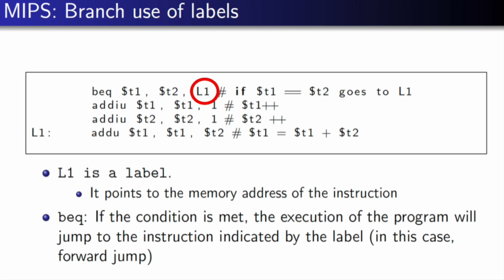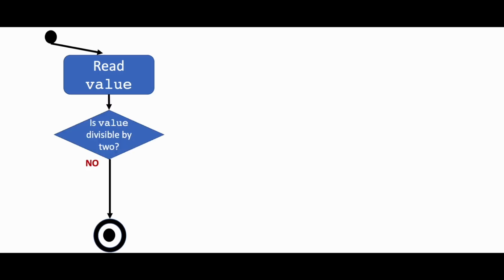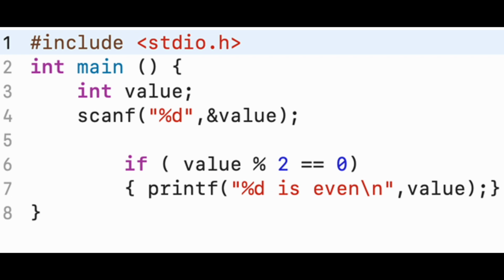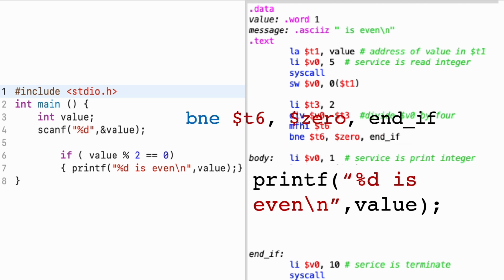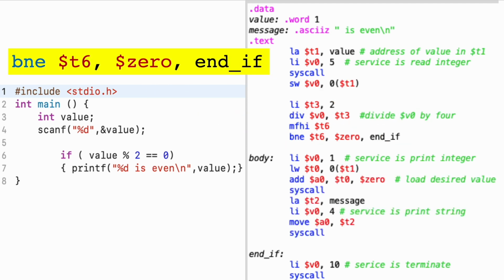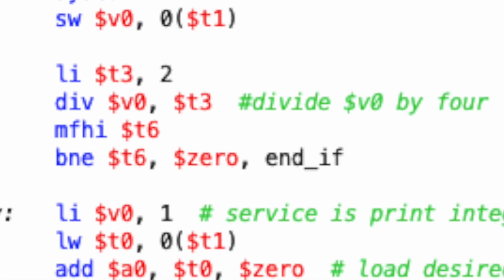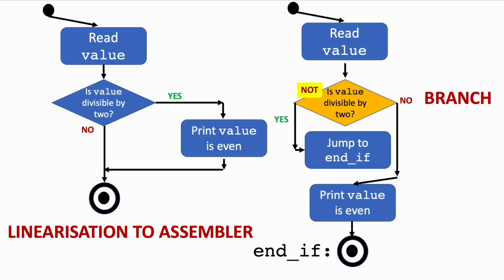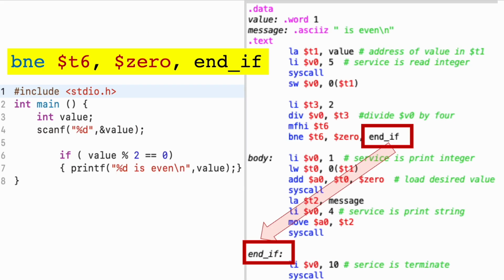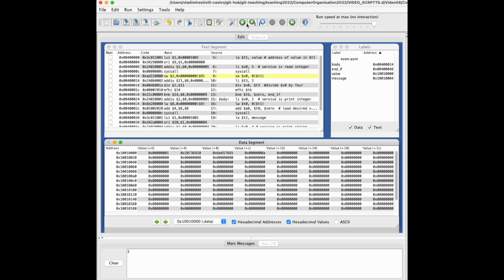The label is typically a position in the code different from the default position of the next instruction. The most common method is to design the control flow with a flowchart or if-then statement of a C program. Then, when transforming to the assembler language, we test a negation of the condition because if the condition is false, we must skip the body of the if-then statement. So the branching instruction in assembler tests what is necessary and sufficient to skip the body. The translation of the body is placed between the branch and the label ending the control structure because, in an if-then statement, when the condition is true, and the execution of the body is completed, the control continues with the instructions after the control structure.